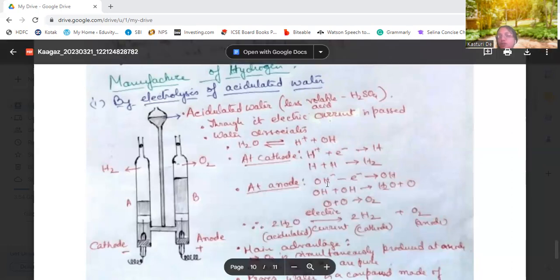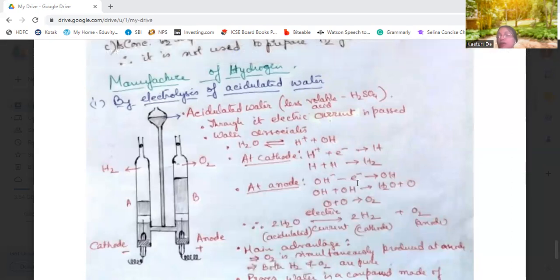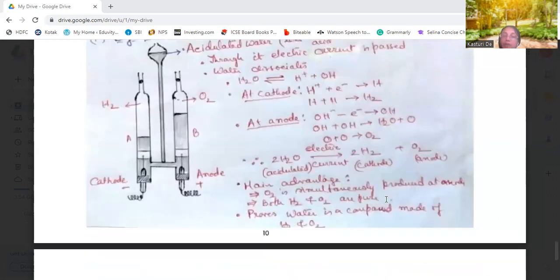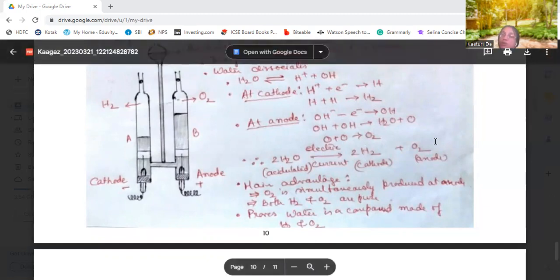At the anode, OH ion is formed, which will give one electron to form OH atom, and OH plus OH combine to form water and oxygen. Nascent oxygen will be released, and nascent oxygen combines to form oxygen element. Okay. So the reaction in total is 2H2O, acidulated water, and electric current is passed through. At the cathode, H2 is formed, and at the anode, O2 is formed.